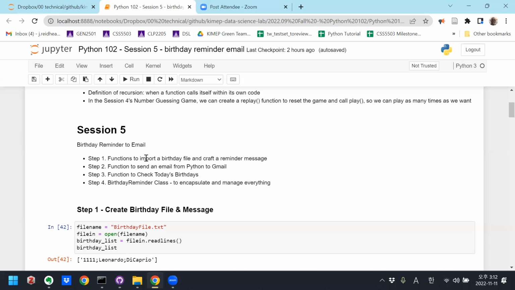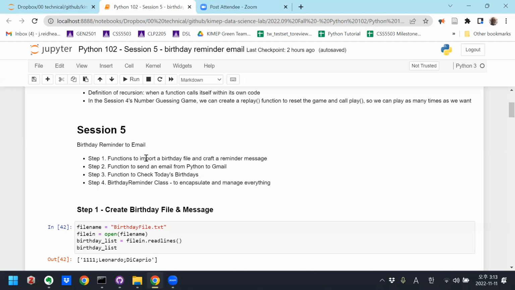This is a class which you could automate to call every day. What this class would do is check your list of birthdays and see if any of those birthdays are today. And if so, it'll send you an email reminder that so-and-so's birthday is today. So that's what this is. Obviously, this is a super simple version of a reminder.